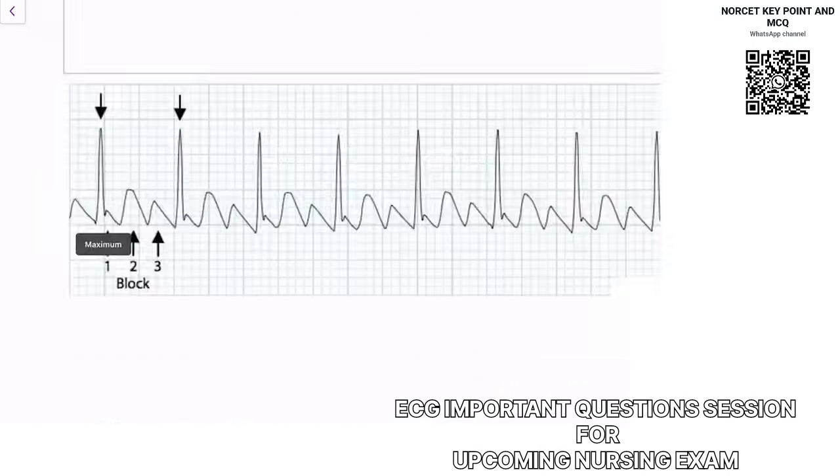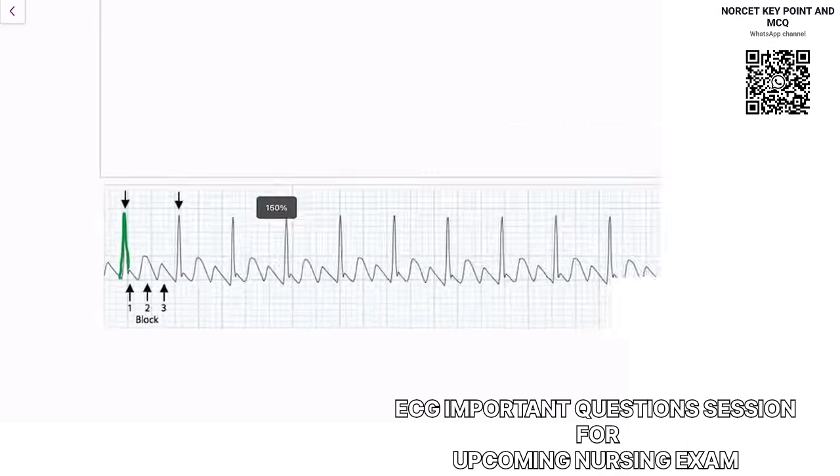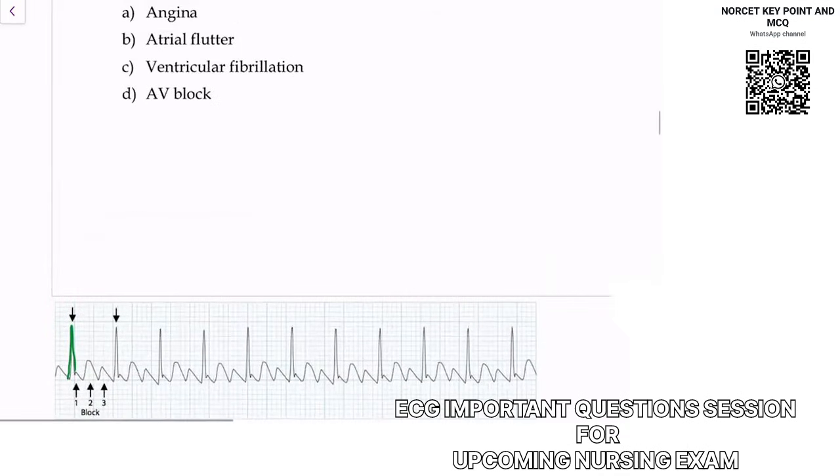So you can see this. I'm not looking at the P because I can't see P here. No clear P is seen. So you can see the QRS that is coming less than 3 box. Less than 3 box means it's coming only 1 box again. So this QRS is what? This QRS is again a narrow. So I can figure out the answer. Understand this. This is a narrow QRS. I don't know what is the answer, but I can say this is a narrow QRS, right?